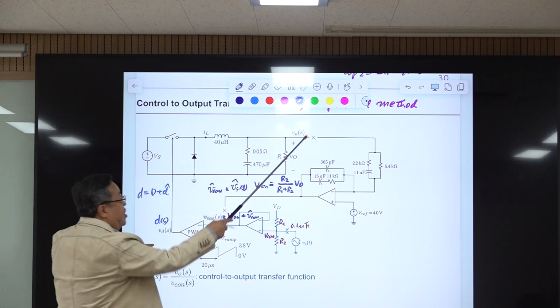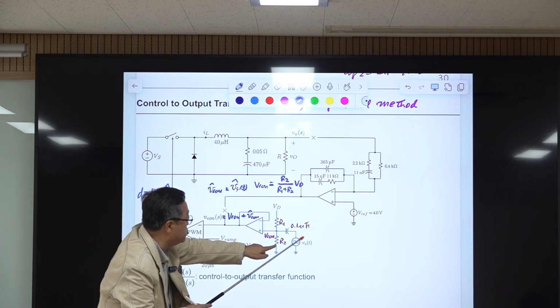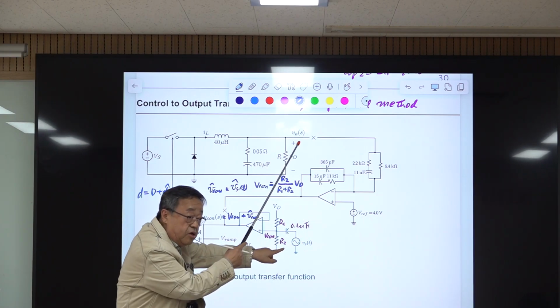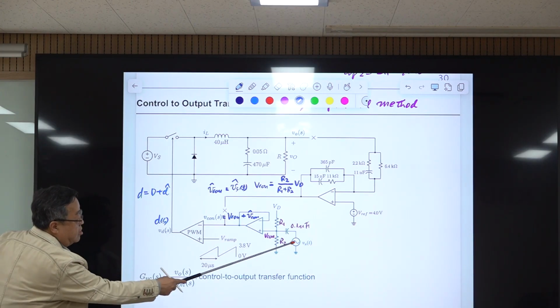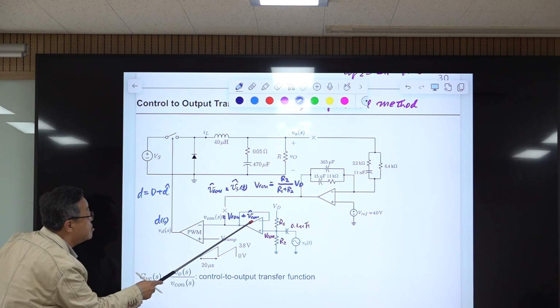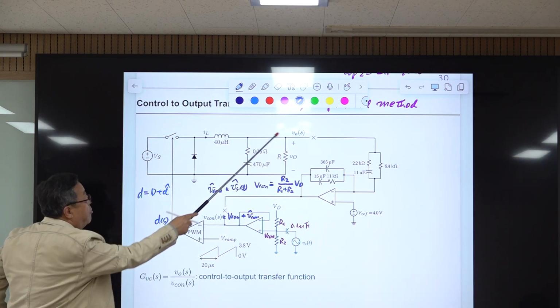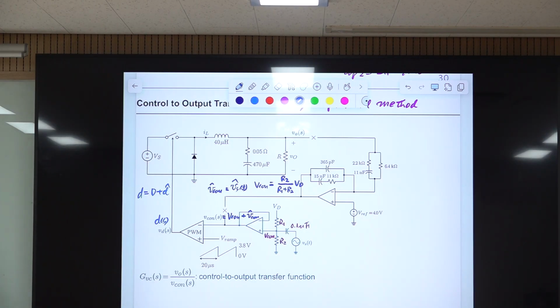So we cut here, and we inserted this, and we are measuring the transfer function from here to there. It's called the control to output transfer function. Why is that? Because this AC is the same as here, so you are actually measuring this. Input is this, output is this. It's called the control to output transfer function. And the control to output transfer function is this one.